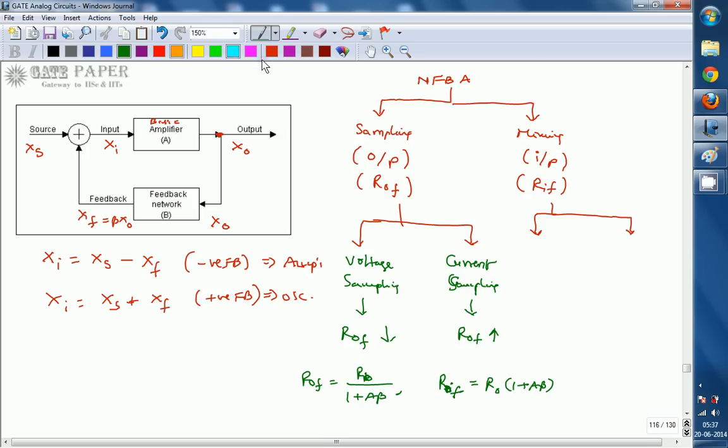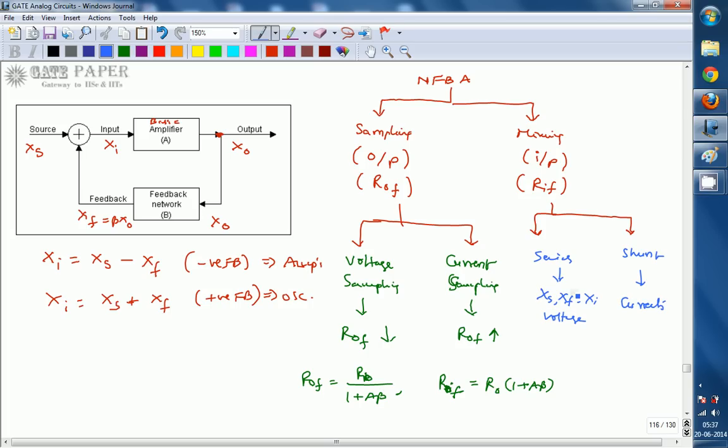And as you go for the input side, mixing can be either series mixing or shunt mixing. Series mixing means the input side parameters are all voltages, so XS, XF and XI are all voltages. Shunt mixing means all these are currents.